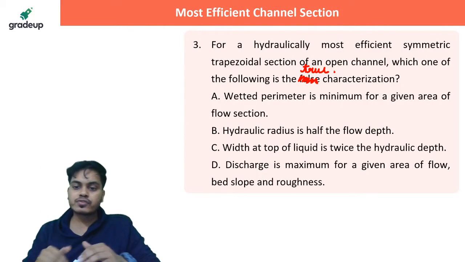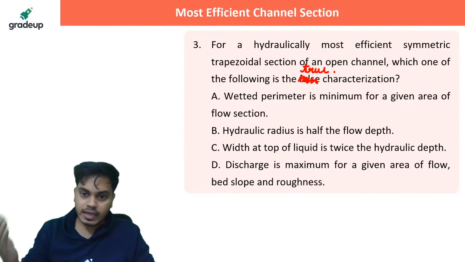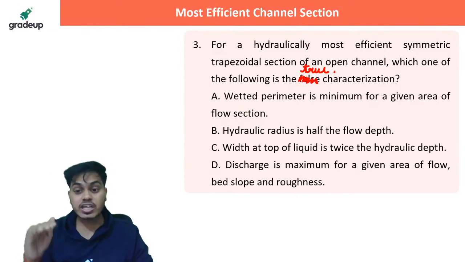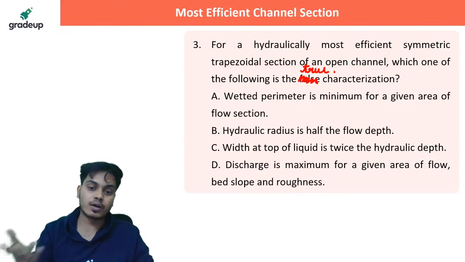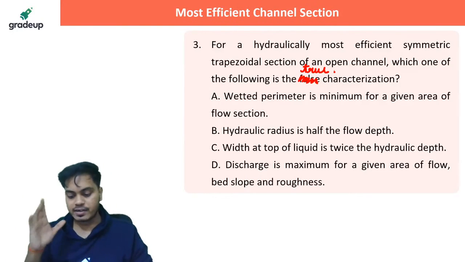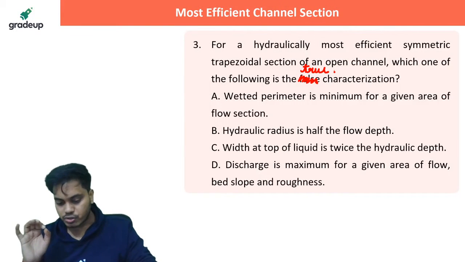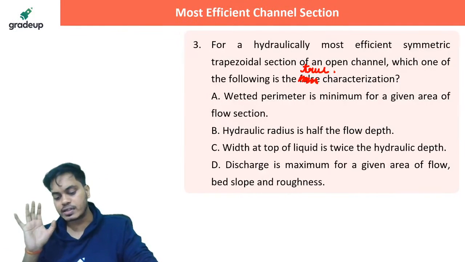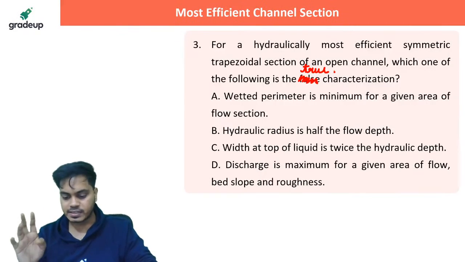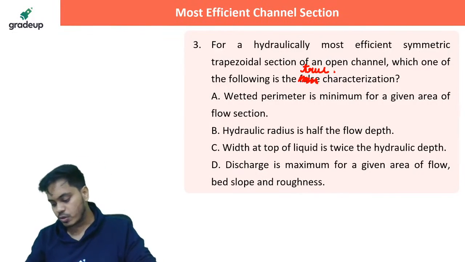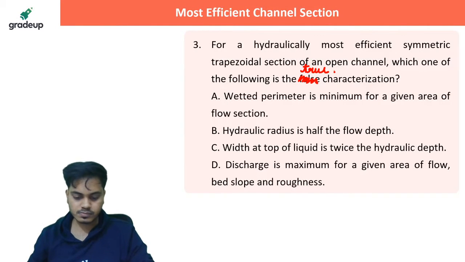Hydraulic radius is half the flow depth. Width at top of the liquid is twice the hydraulic depth. Discharge is maximum for the given area of the flow, bed slope and roughness. Everybody will respond to this question because it is a very good question, and in one question you will understand three things, and that's the best thing about this question. Everybody give your best and kindly let me know what should be the correct answer.